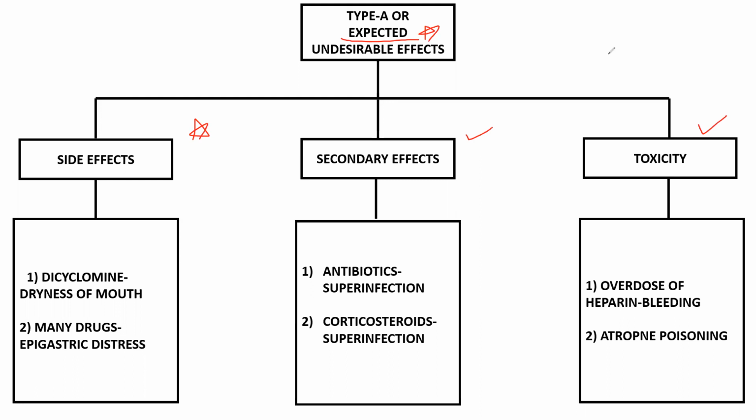Most of the drugs which we use now cause epigastric distress. That is the reason why doctors write proton pump inhibitors like pantoprazole, omeprazole, esomeprazole in the prescription, because many drugs cause epigastric distress. That is a side effect.